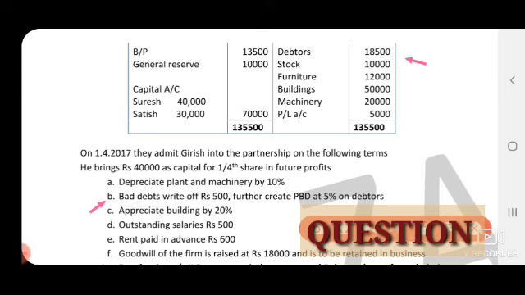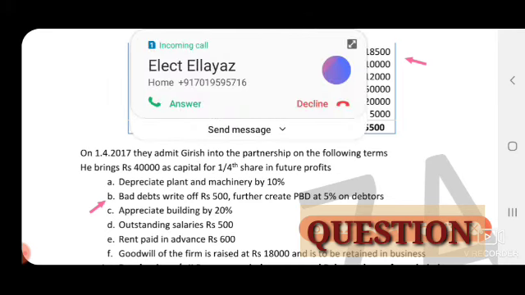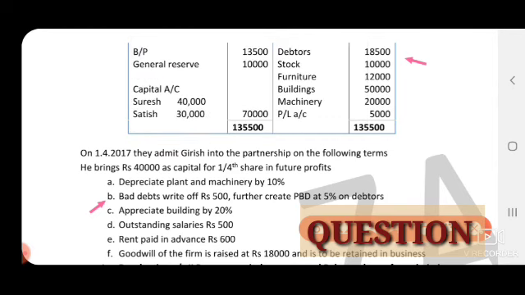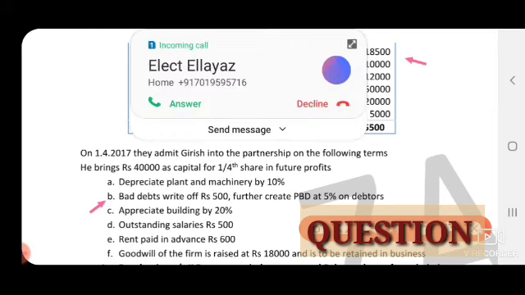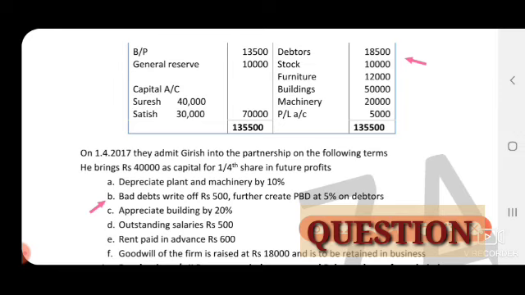Now PBT you have to calculate on 18,000, that is 5%. So under the revaluation account, first on the debit side, bad debts written off rupees 500, and further create PBT at 5% on debtors. So this bad debts we first record on the debit side of the revaluation account, and again PBT at 5% on debtors we calculate on the debtors amount.